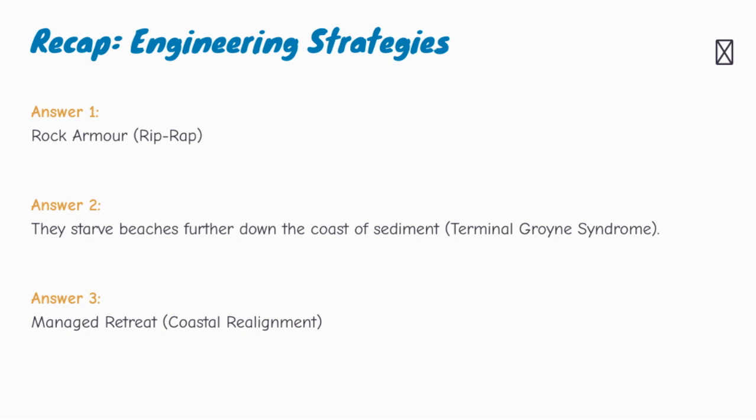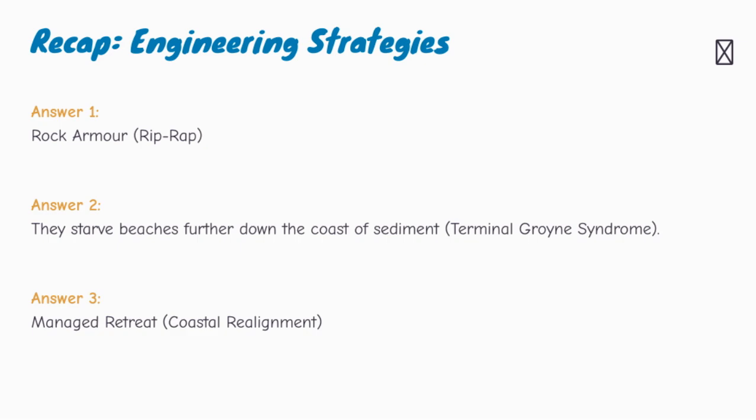For question 2, the main disadvantage of groins is that they can starve beaches further down the coast of sediment. Groins trap sediment being moved by longshore drift. This builds up the beach on one side, but areas further along the coast may receive less sediment. This can increase erosion elsewhere. This problem is sometimes called terminal groin syndrome.